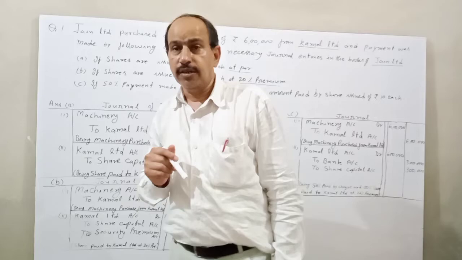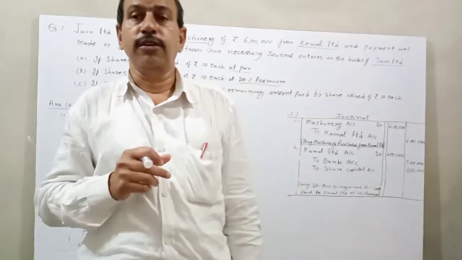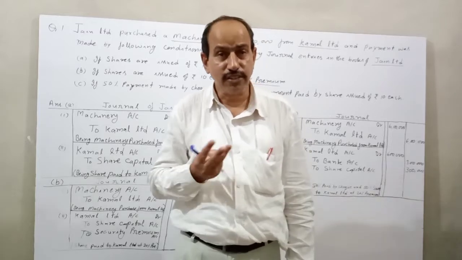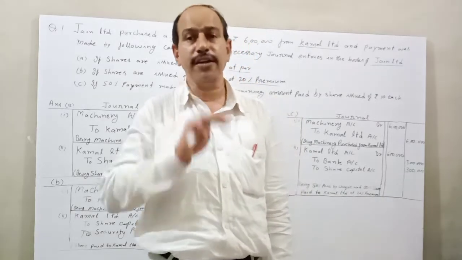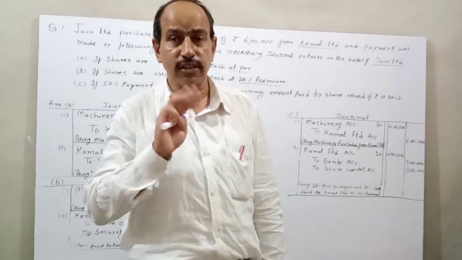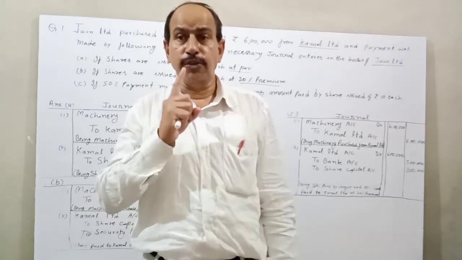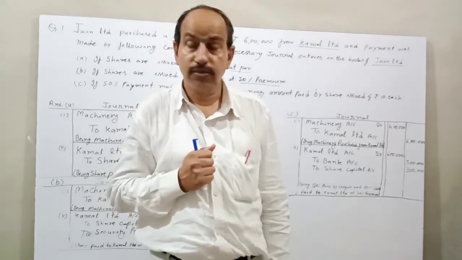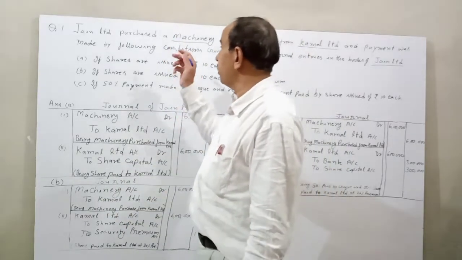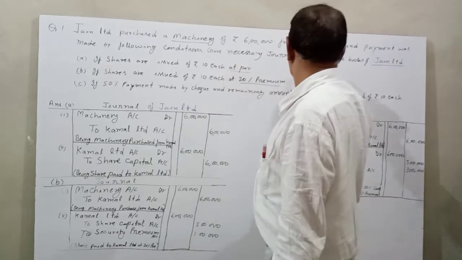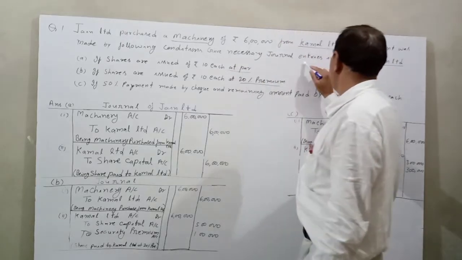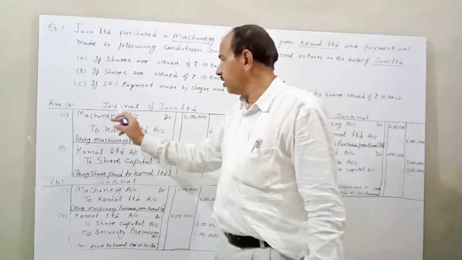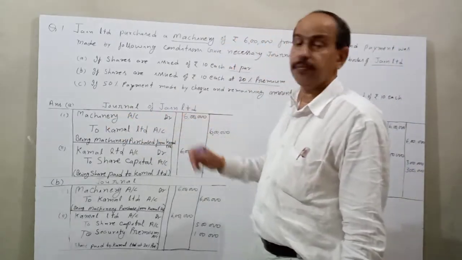In this example, we have to find three things. First, which book entry will be passed? Entry is in the books of Jain Limited. So we make a journal of Jain Limited.